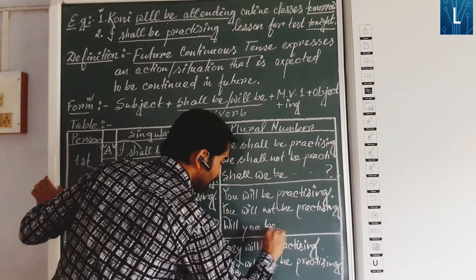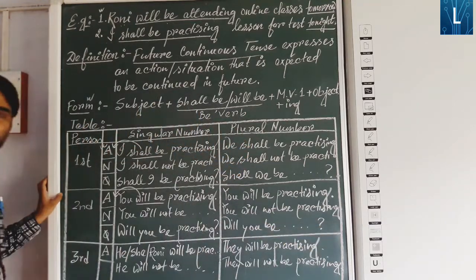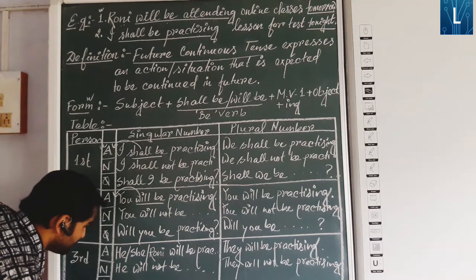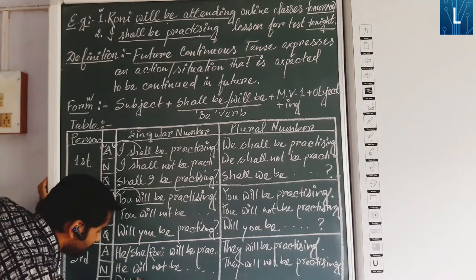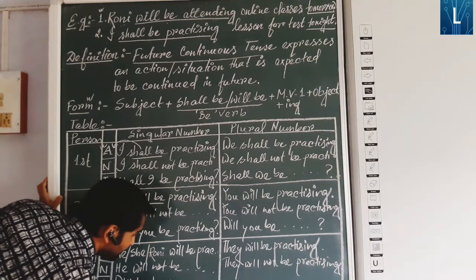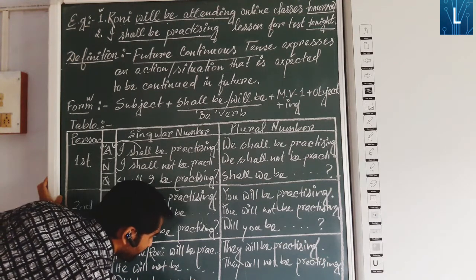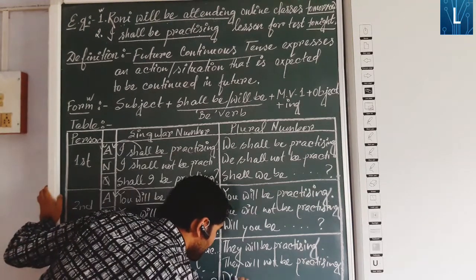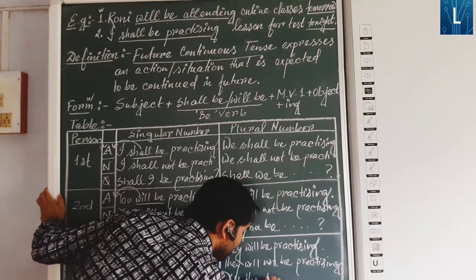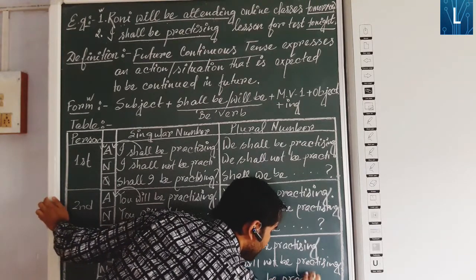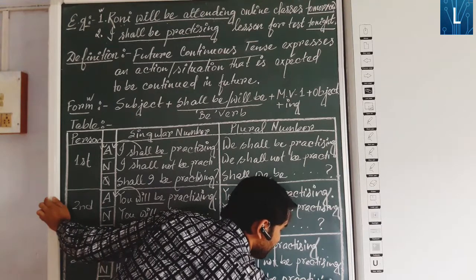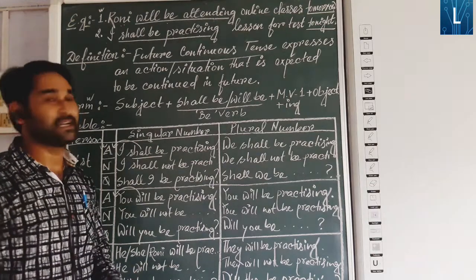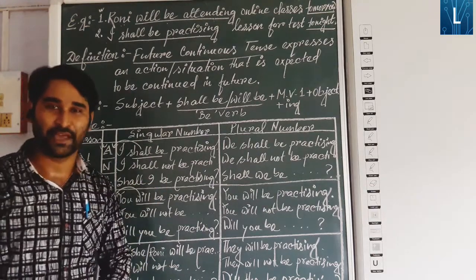Here the same, will you be practicing? Now if you go for the third person question, it will be: will he be practicing? And here it will be: will they be practicing? So that's all about the future continuous tense. I hope you have understood well. Thank you. Have a good day.